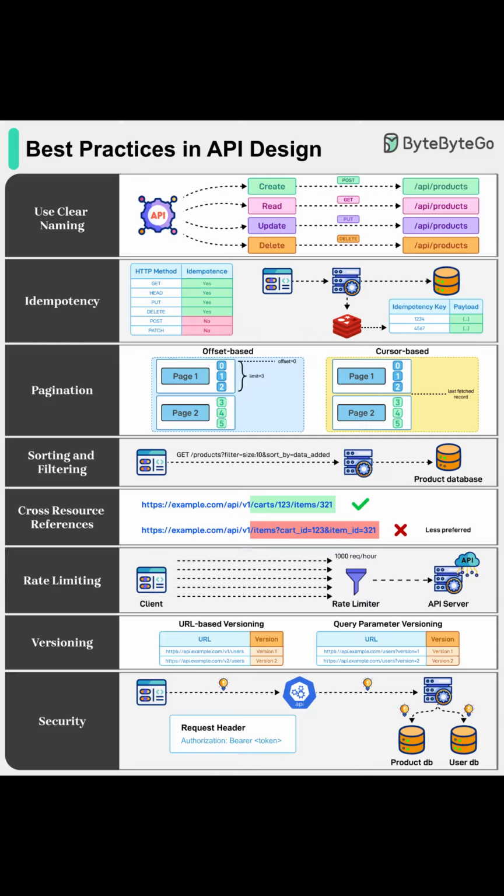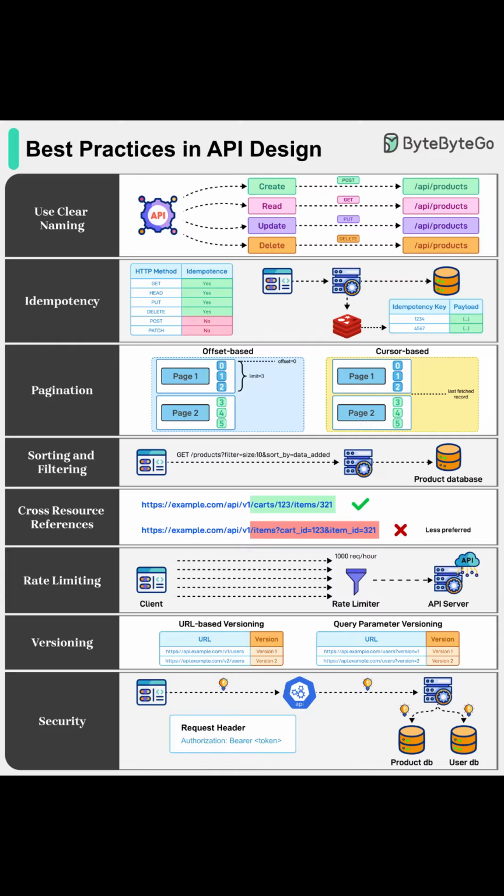Versioning matters for API evolution. If you need to make changes or improvements, version your endpoints, either in the URL like /API/v2/users or as a query parameter. This ensures existing clients won't break and developers can migrate confidently.